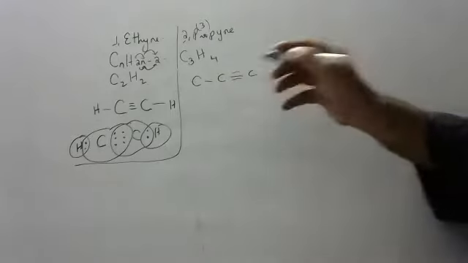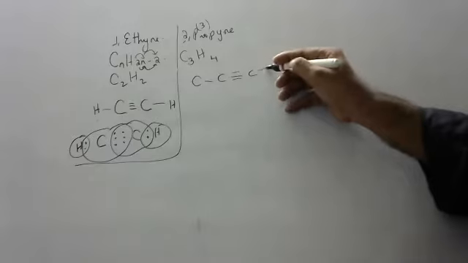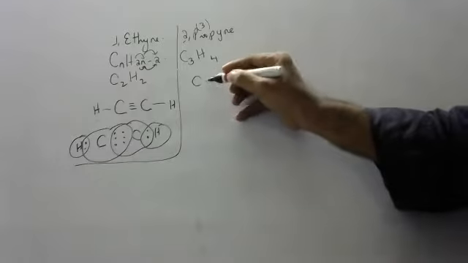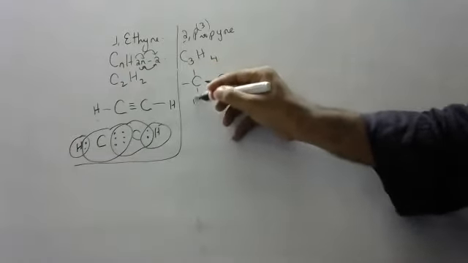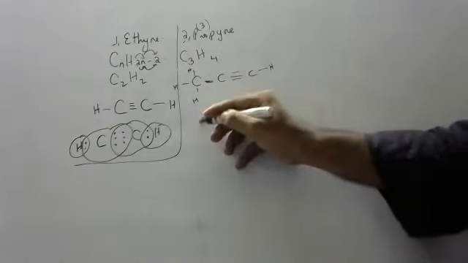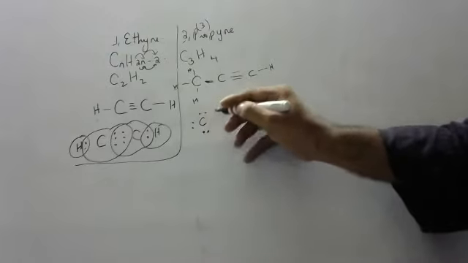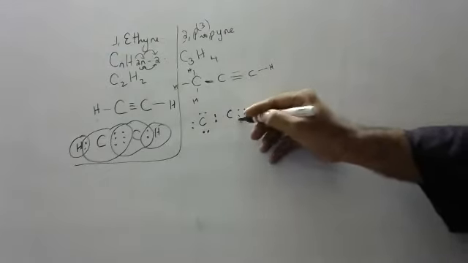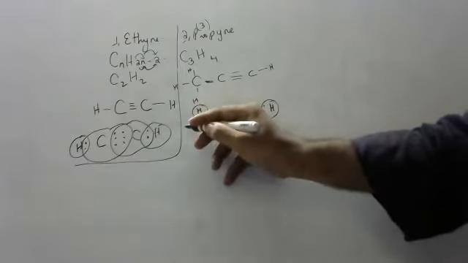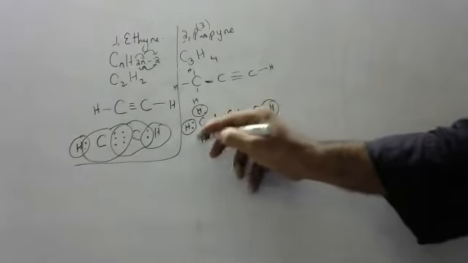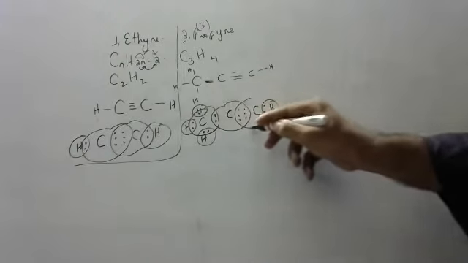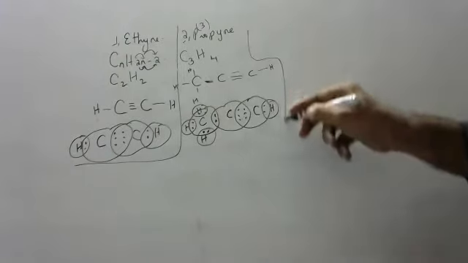Now this carbon already has 3 bonds, one more. This carbon already has 4, no more. This carbon has only 1, so 3 more. Now convert all single bonds into 2 electrons. Hydrogen gets helium stability. Carbon gets neon stability. Okay, children.